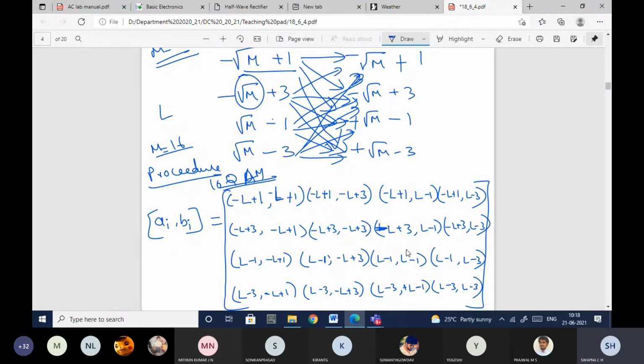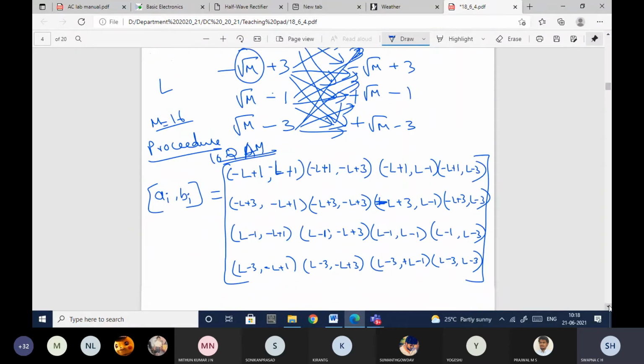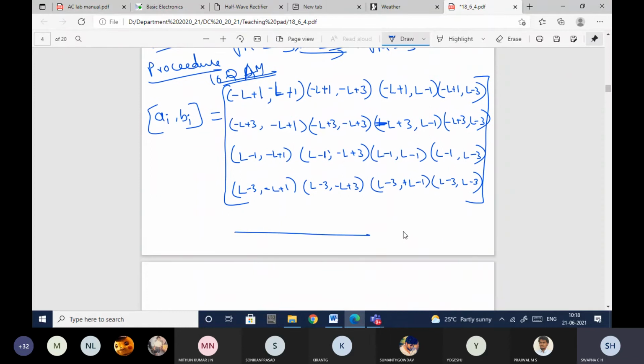Okay, so this is the ordered pair. How we are constructing this is, we were taking two PAM signals, one is phi 1 and the other one is phi 2. Phi 2 and phi 1 will be orthogonal to each other.